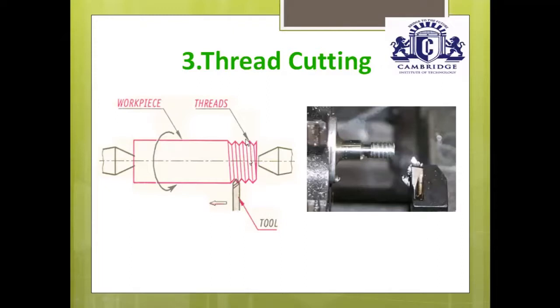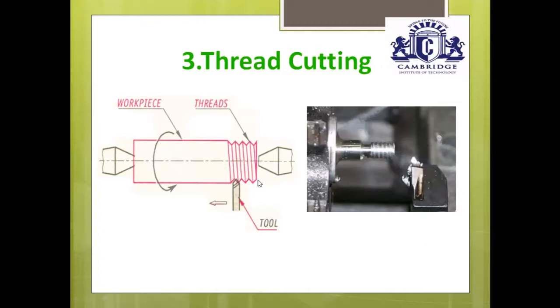This is a thread cutting tool. Based on the shape of the threads, you have to select the thread cutting tool. If you want a V shape thread, you have to select a V shape single point cutting tool. If you want to produce a square thread, select a square shape single point cutting tool. If you want to produce a rectangular thread, select a rectangular single point cutting tool. After that, move the single point cutting tool nearer to the outer edge of the workpiece and touch it to the outer edge. Once touched, give the depth of cut.